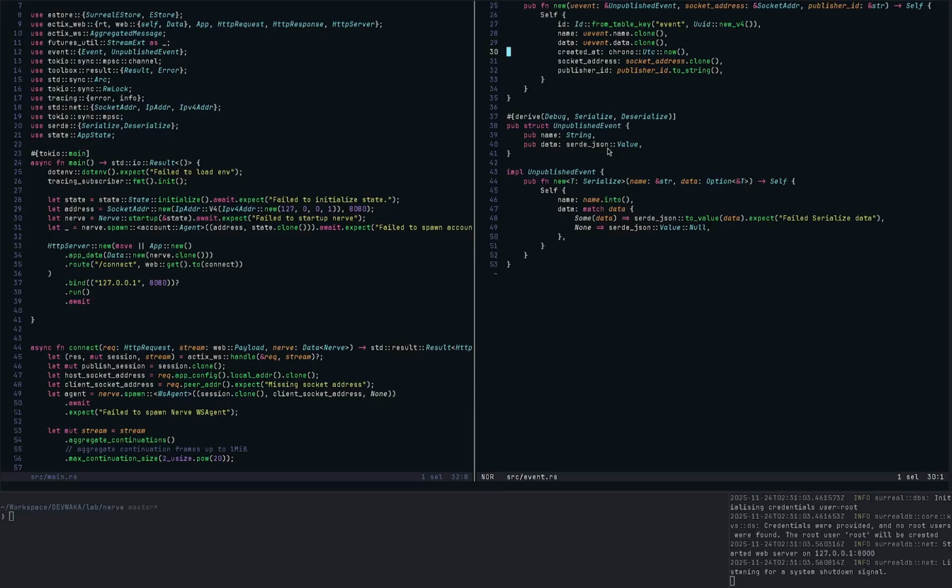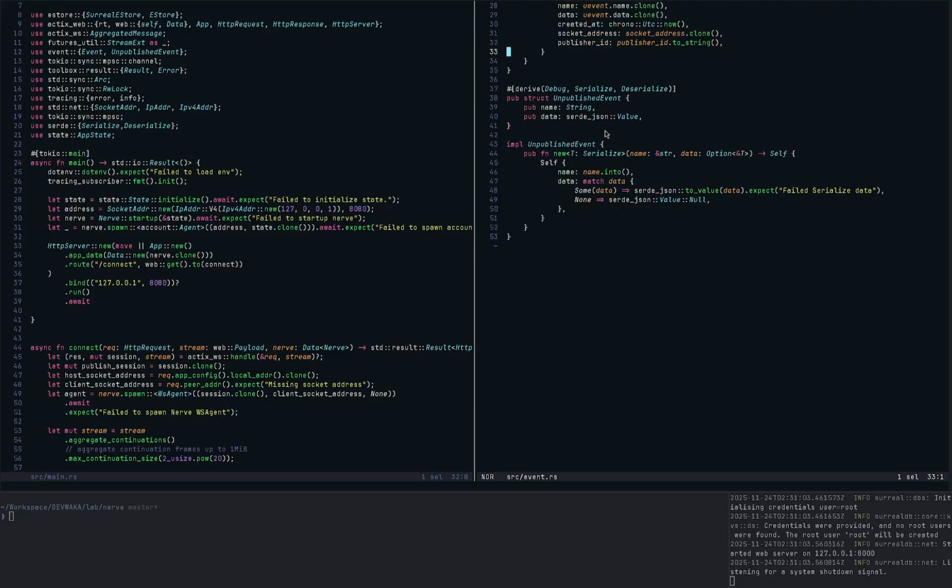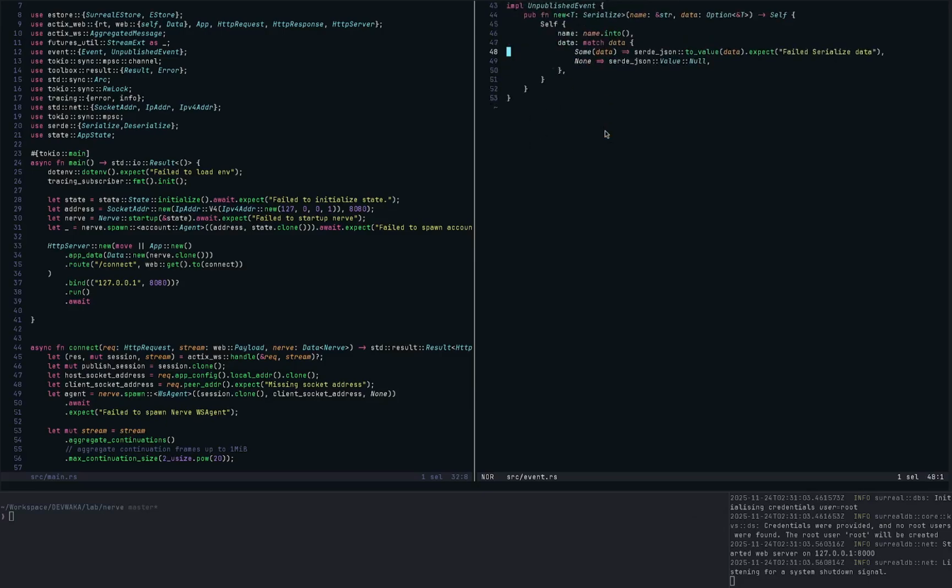So we might encrypt it and only allow agents who have permission to see that kind of means of auth to be able to decrypt it. That is why we make this an unpublished event, because it has not been published to the event store. So when you look at it, these are the two events we have.